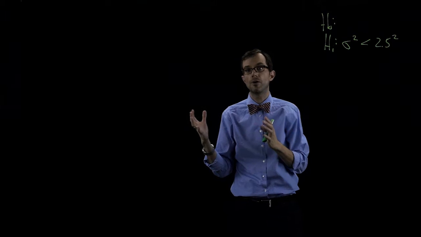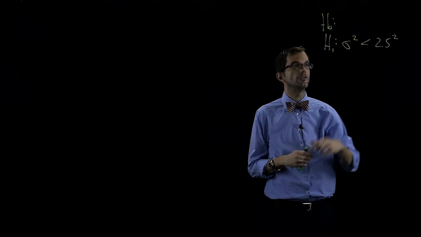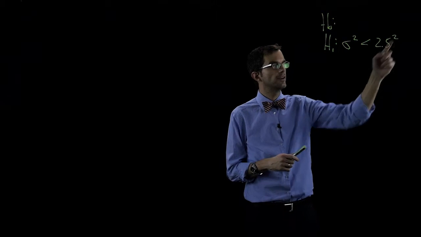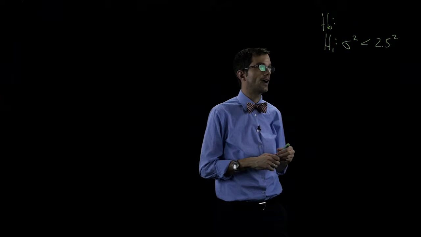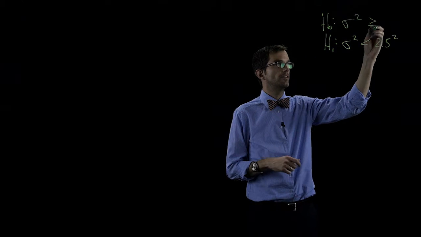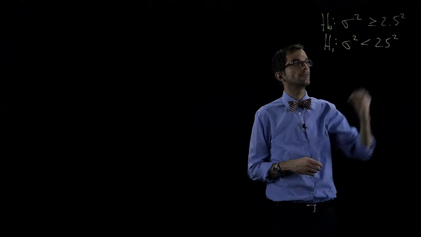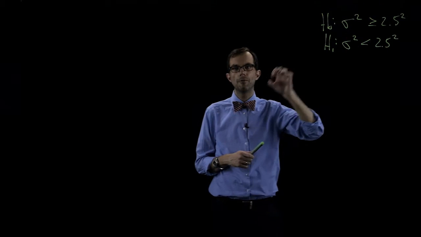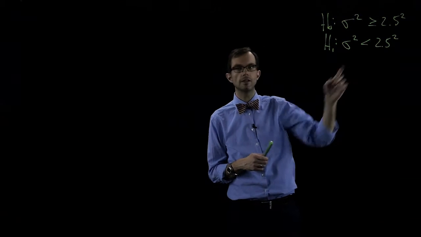Standard deviation was 2.5, so the variance would be 2.5 squared. Have we improved upon this previous standard deviation of 2.5? Or is it the same as it's always been, or higher? Those two are contradictory statements. Equality must be in the null, and we want to know improvement, which is strictly less than.